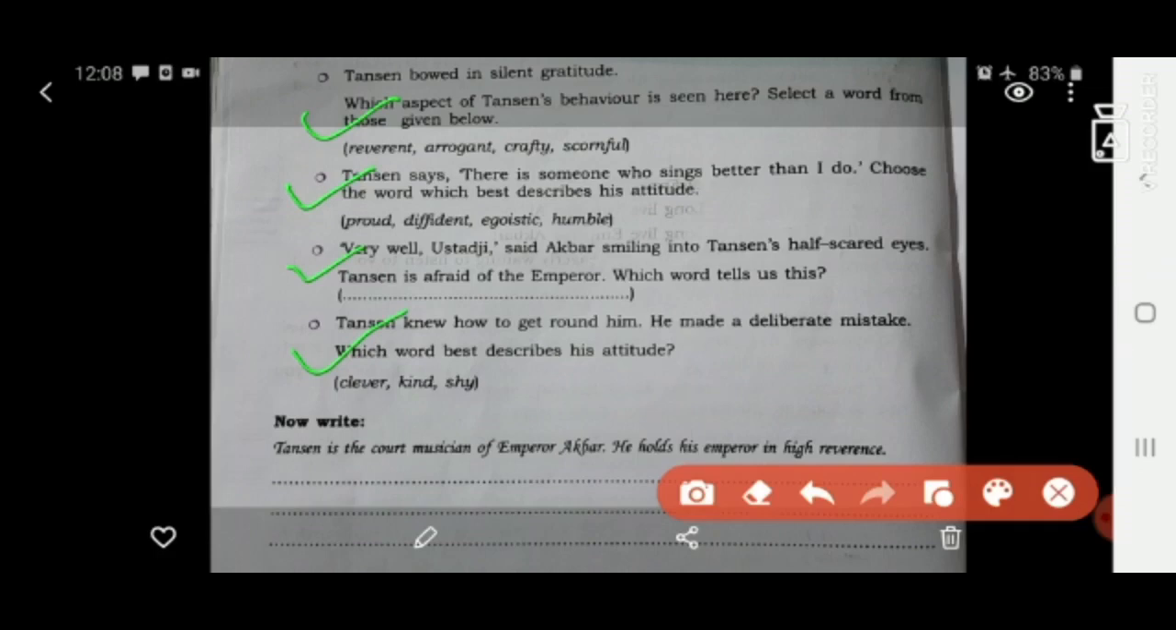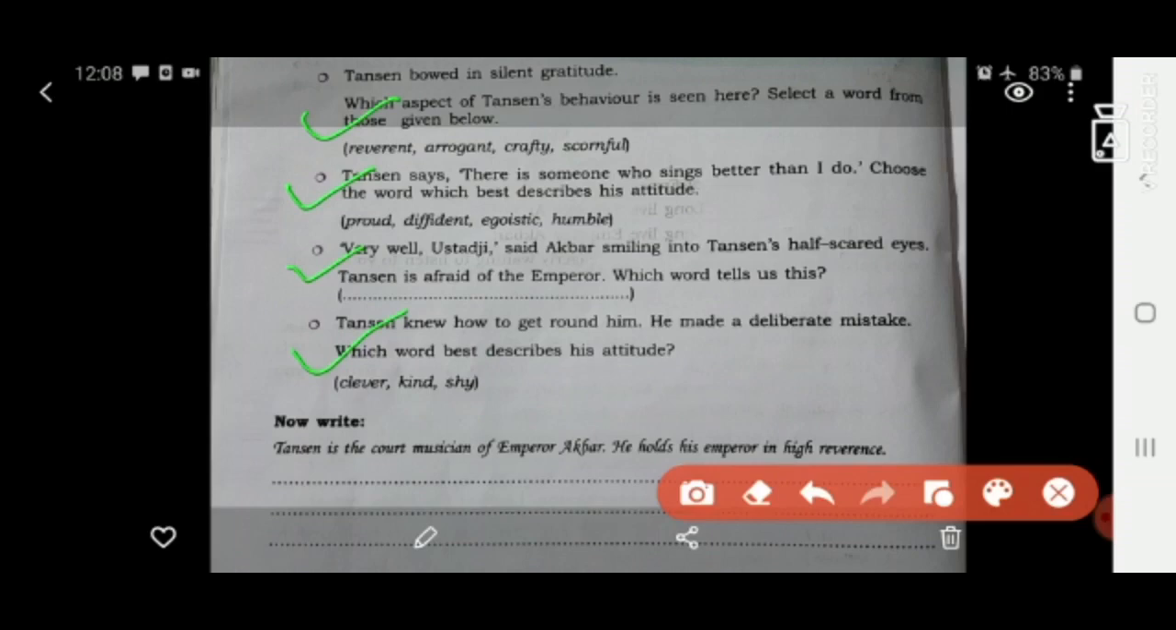He refused, did not agree, did not sing. At that time, Tanzan knew how to get round, how to make him sing the song, or how to compel Swami Haridas to sing the song. Tanzan knew how to handle him. Now, he made the deliberate mistake. Which word best describes this attitude? Tanzan is very clever or very kind or very shy. Now, which word is more suitable to describe Tanzan in this incident?